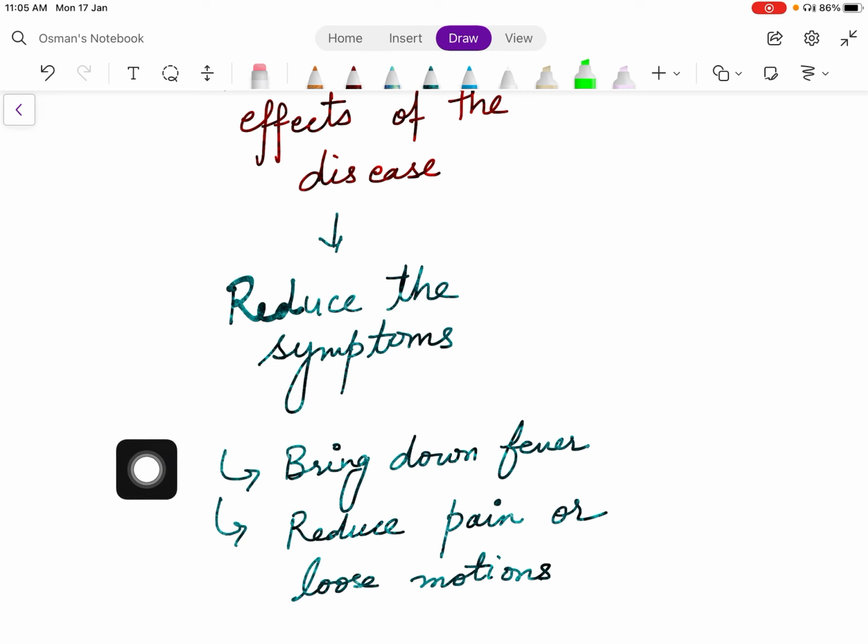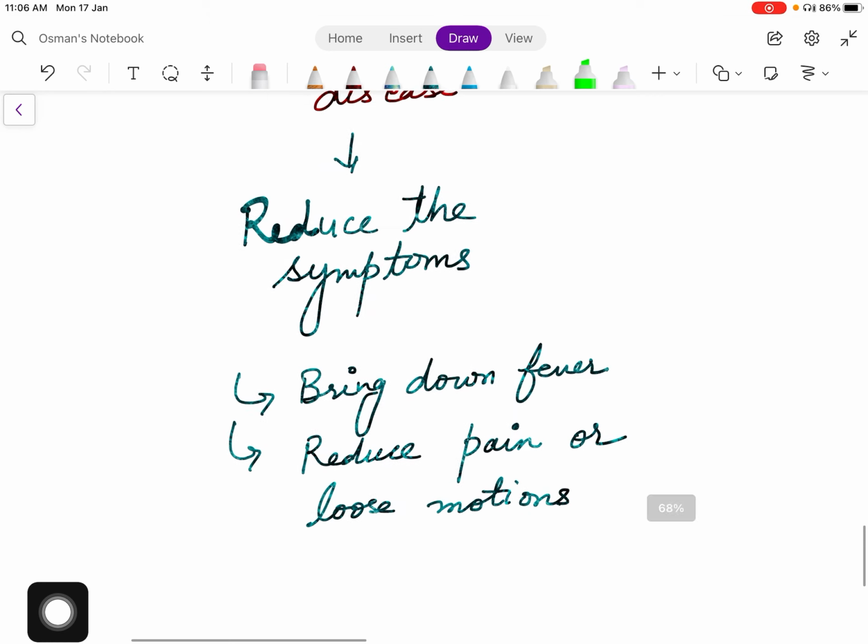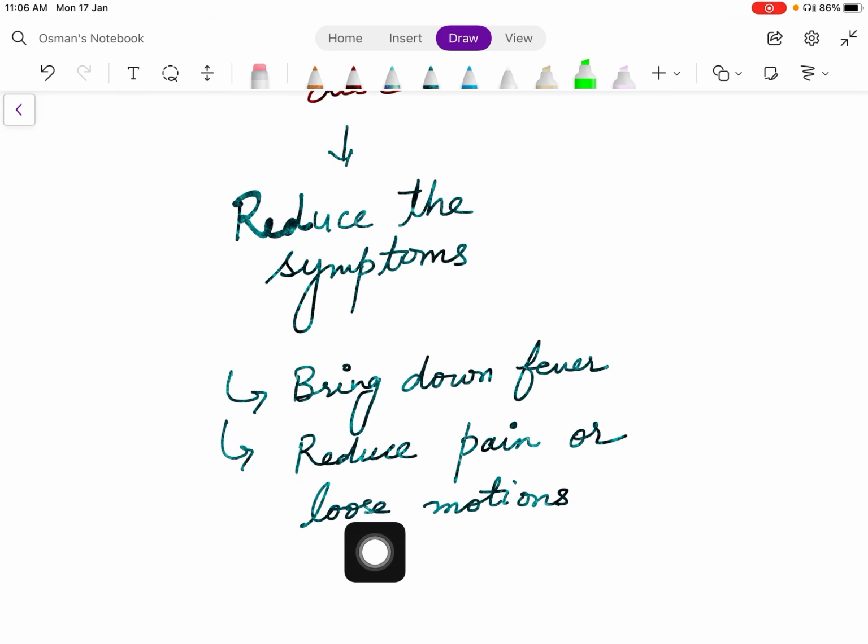What are different symptoms in any kind of infection? There can be fever, there can be pain, and in an infection related to the intestine, there can be loose motions as well. So, to reduce these symptoms, we will take medicines to bring down fever or to reduce the pain. Or if it is a digestive system infection, then we can take a medicine to reduce the loose motions as well.